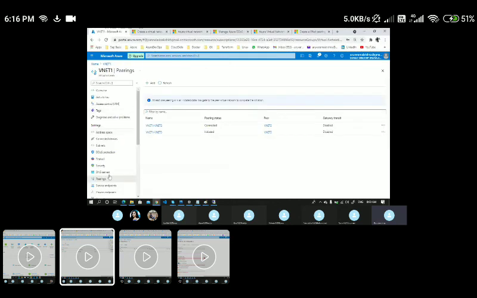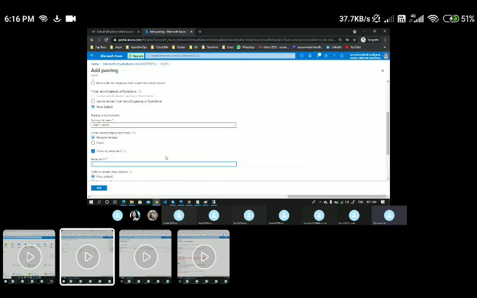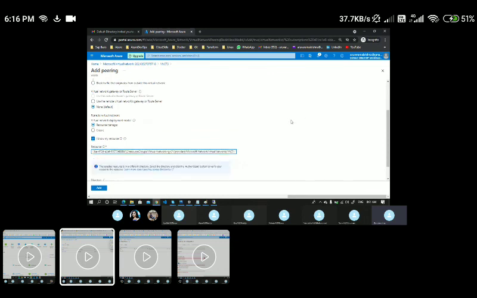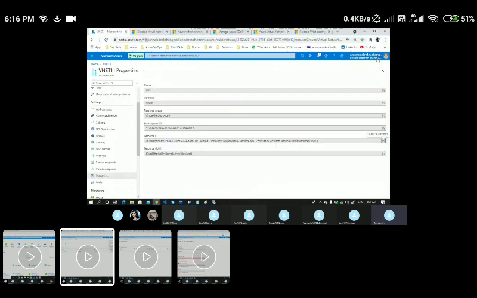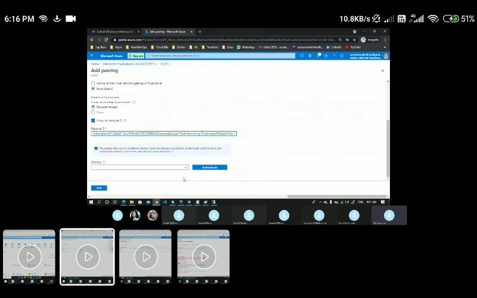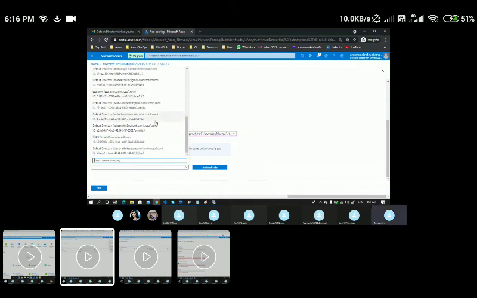I'll go back to VNet 1. From here you see it is just initiated, not yet connected. Once I do the same activity there also, it will show the connection as connected. Let's say I want the resource ID of my VNet 1. I'll go to the Properties page and copy this resource ID, go back here and put it here. Again it will ask me for the validation of the directory. This directory name is Pannala Dixit. So I'll go back here and choose the specific directory name.